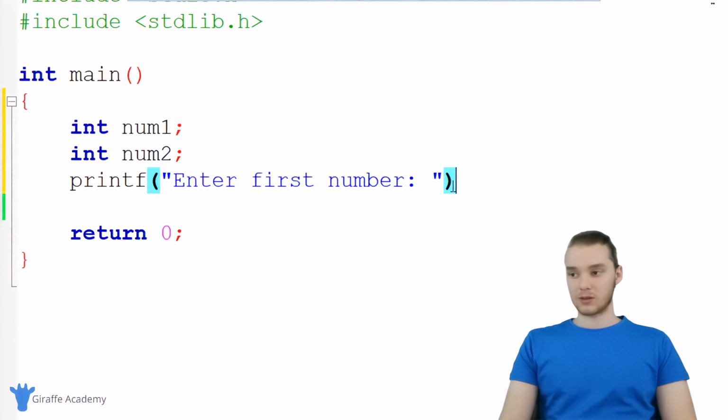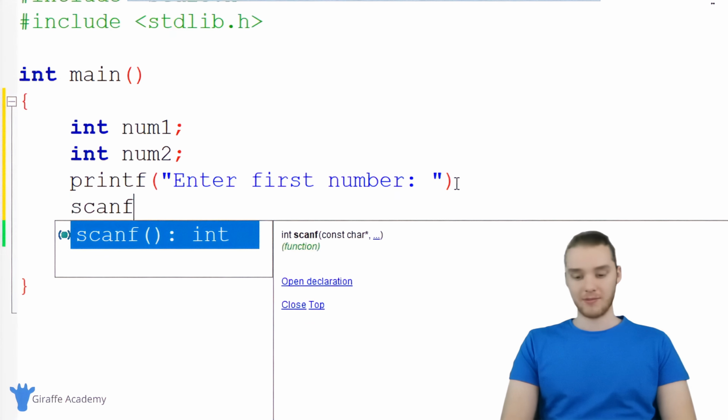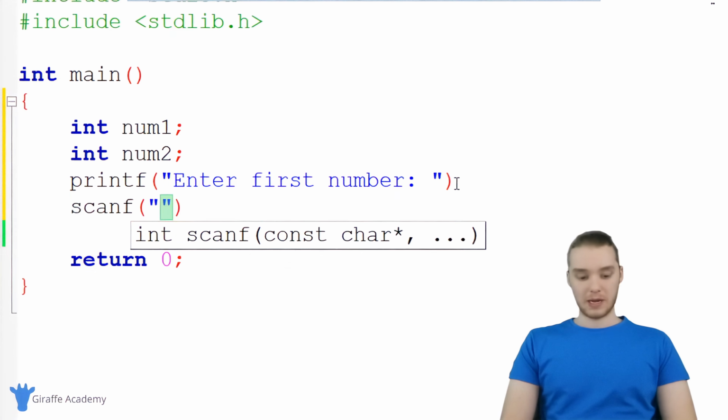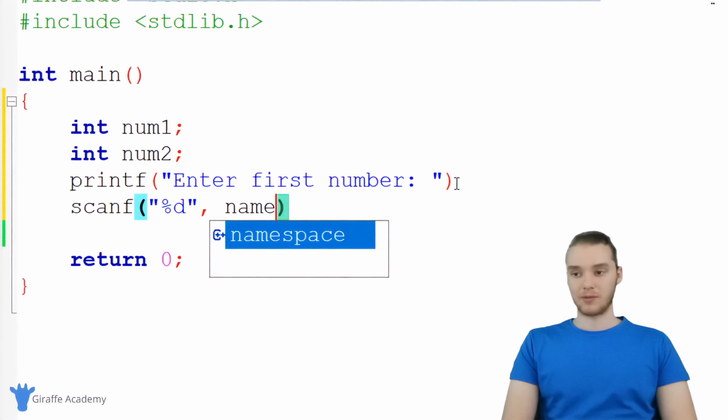So after the user enters the first number, we need to actually grab that number. So I can use another C function called scanf. And in here, we're basically just going to say %d because we want to grab an integer. And then over here, I'm going to say the name of the variable where I want to store the value that gets entered. Now, if you're following along with this course, in the last tutorial, we were able to get a string of characters as input from the user. And basically, we just typed in the name of the variable.